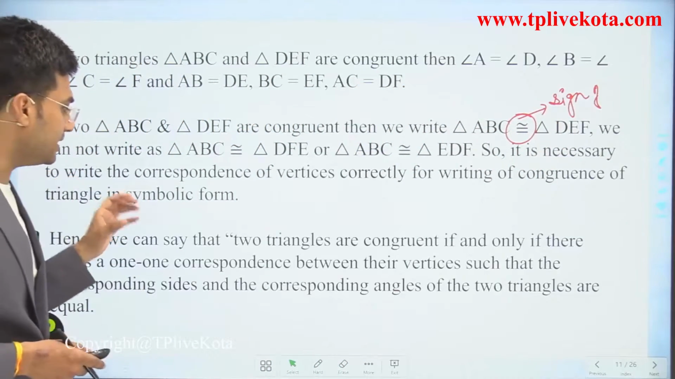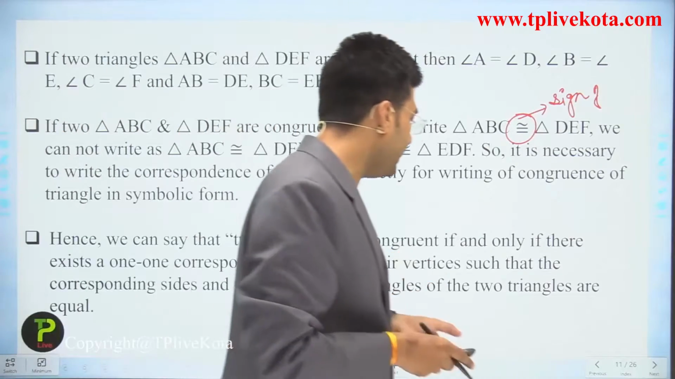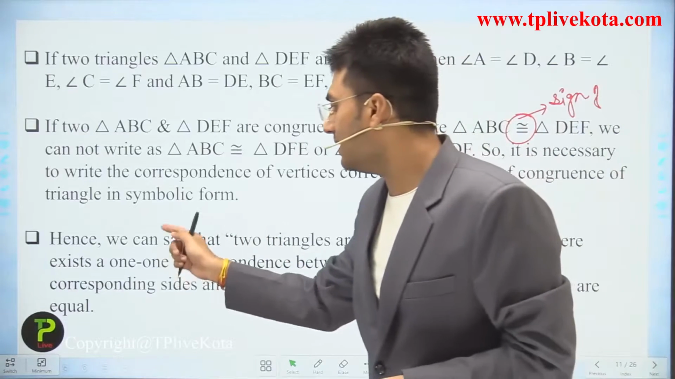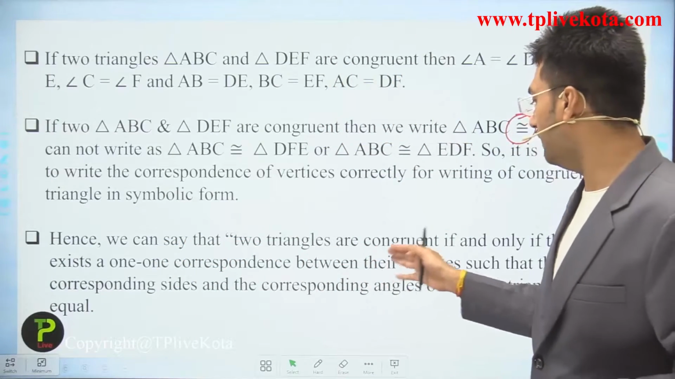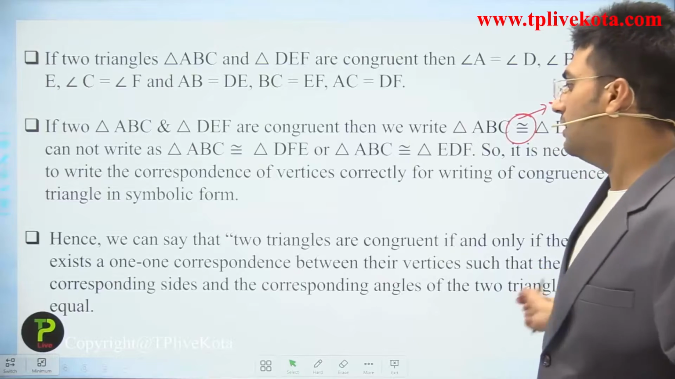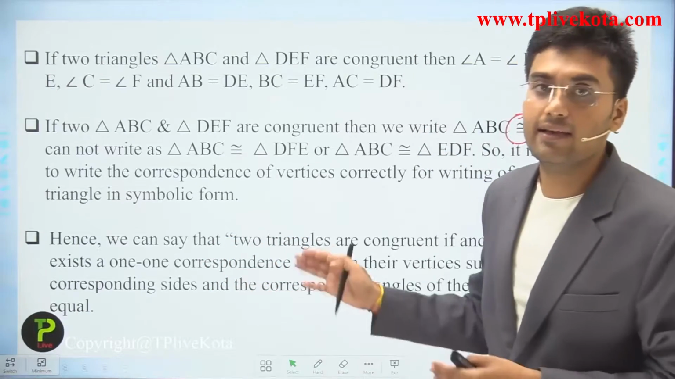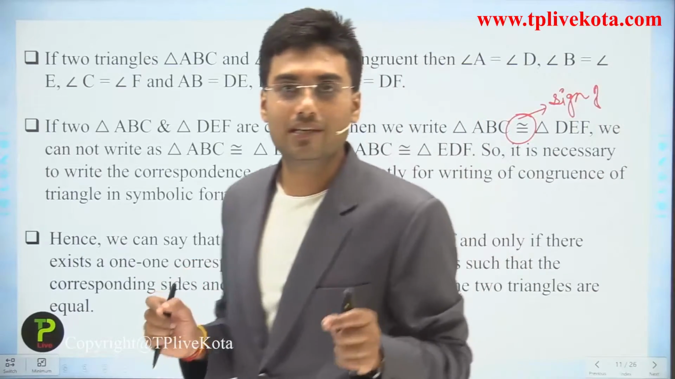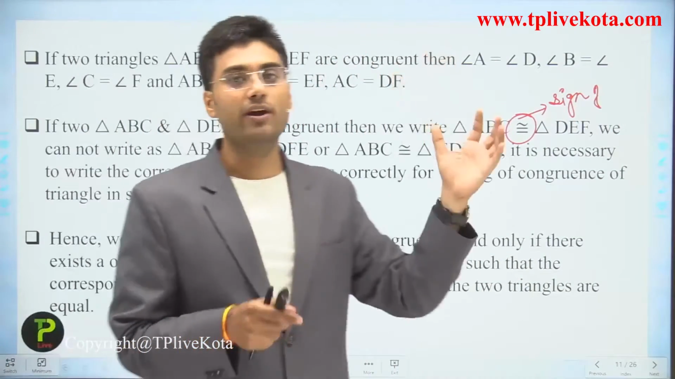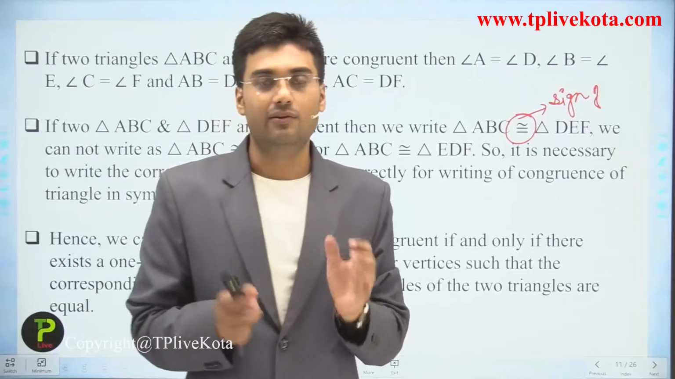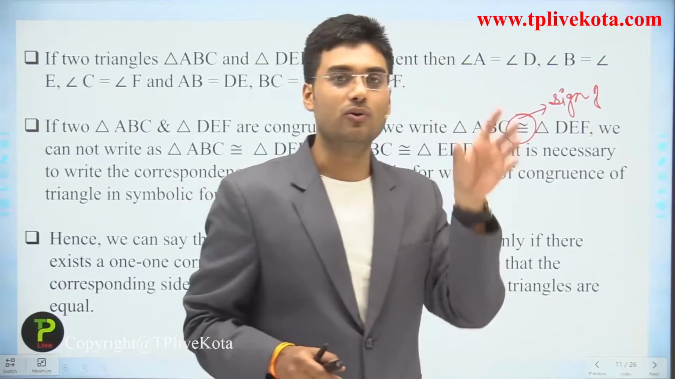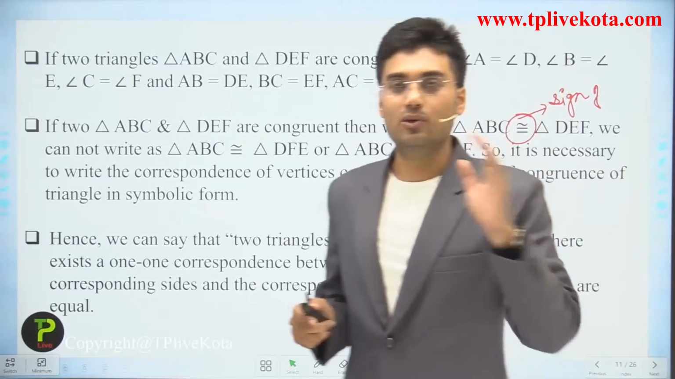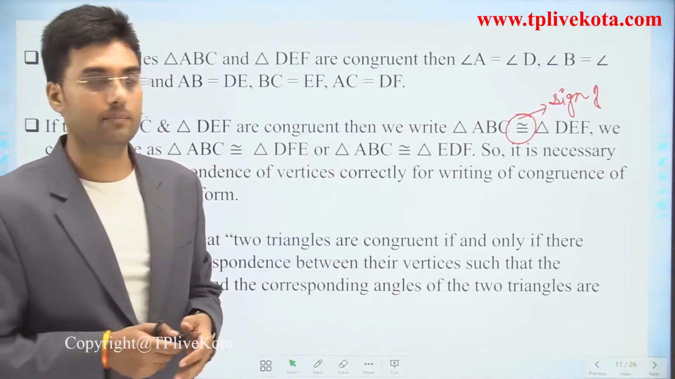Hence, we can say that two triangles are congruent if and only if there exists a one-to-one correspondence between their vertices such that the corresponding sides and the corresponding angles of the two triangles are equal. Clear? So this is the summary of when two triangles are congruent. Two triangles are congruent if all corresponding angles and all corresponding sides are equal. Okay, so let's conclude this with one example.